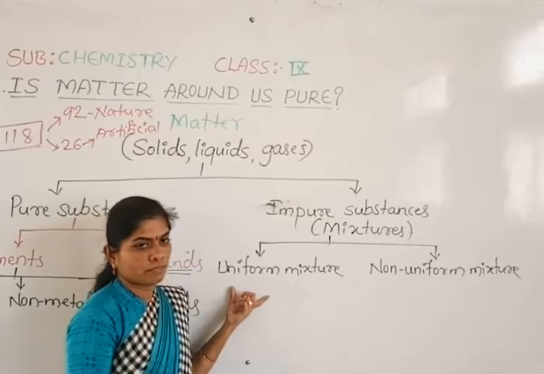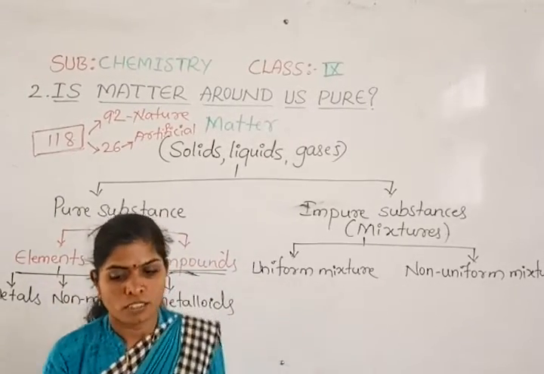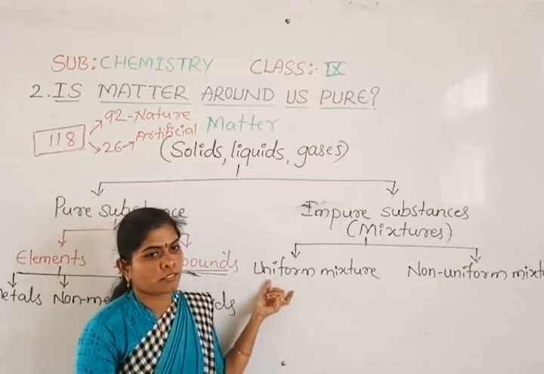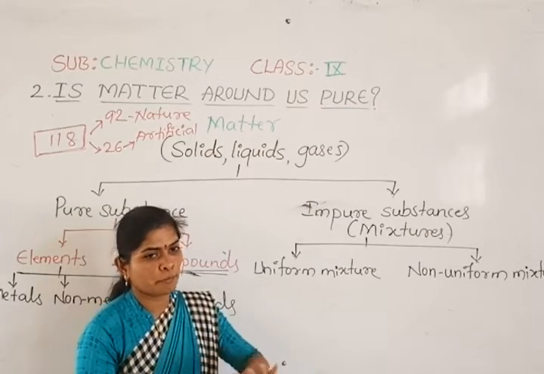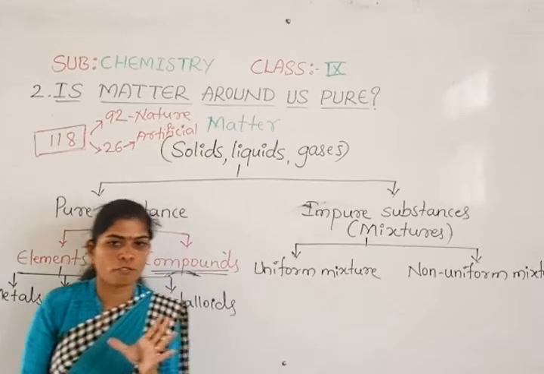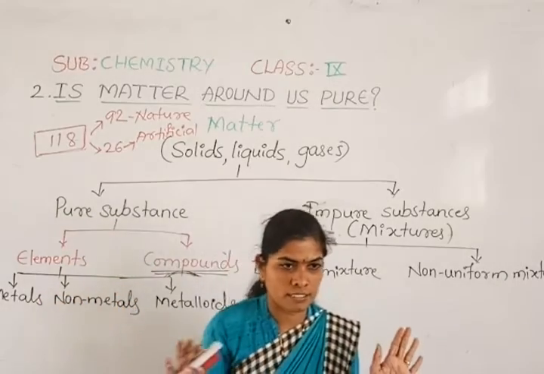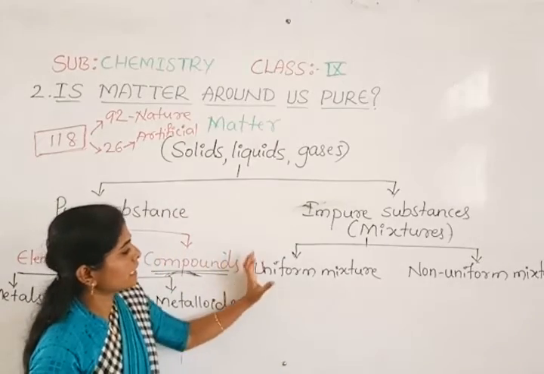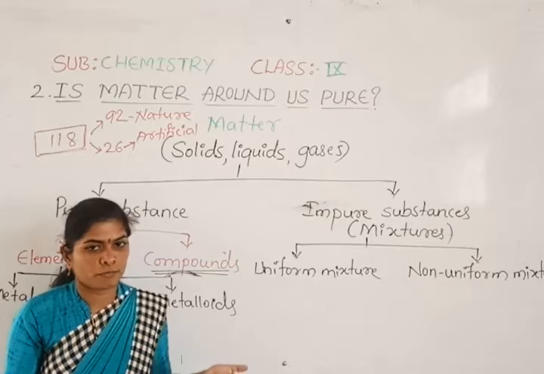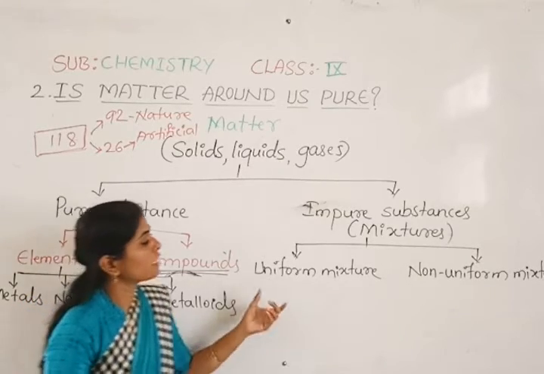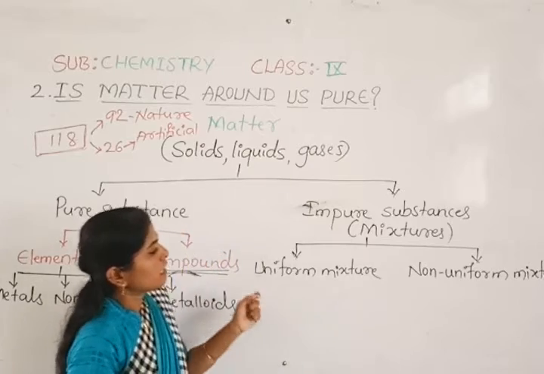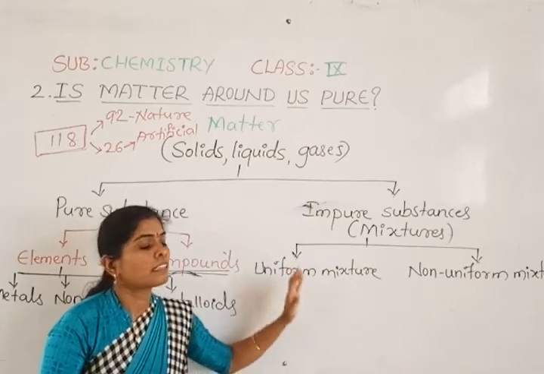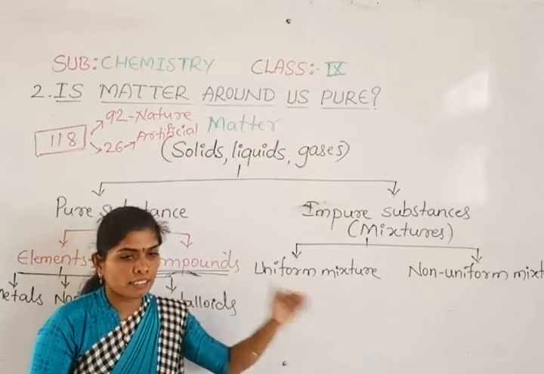So what does uniform mean? You might have understood, because we also provide you school uniforms. Uniform means everything should be the same. When we see you in the school uniform, everybody has the same color dress, the same color tie, the same color belt. When we see that uniformity, we cannot differentiate one from another. So a uniform mixture means the constituent particles are spread uniformly in the other matter.